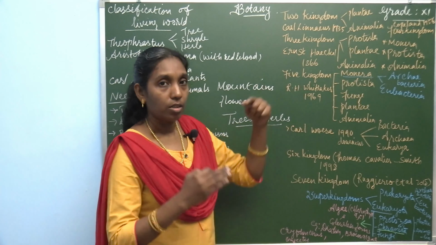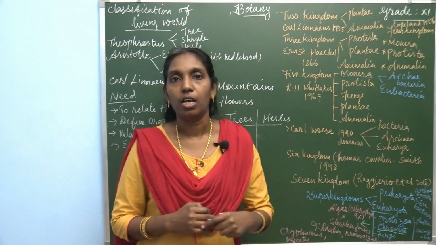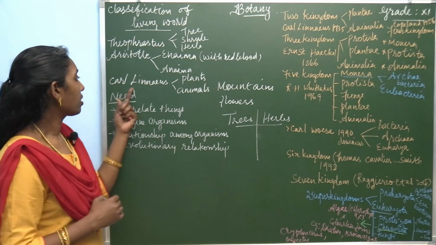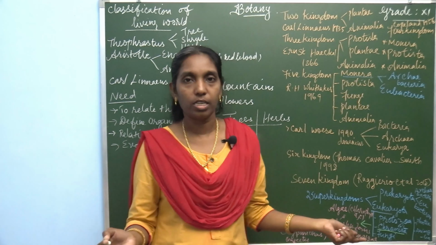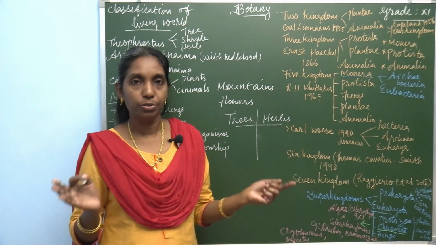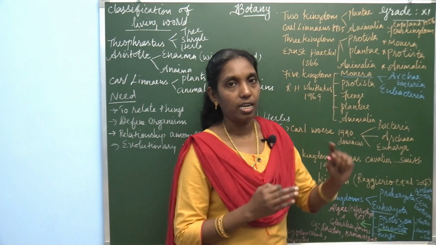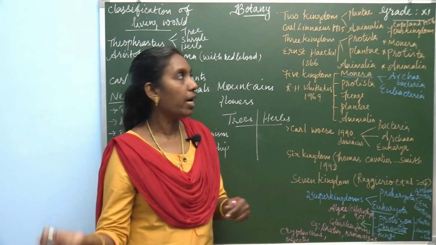The first is the two kingdom system of classification, proposed by Carolus Linnaeus. He studied all the organisms and categorized them into two: all the plants under one category, that is kingdom Plantae, and all the animals grouped in another called kingdom Animalia.